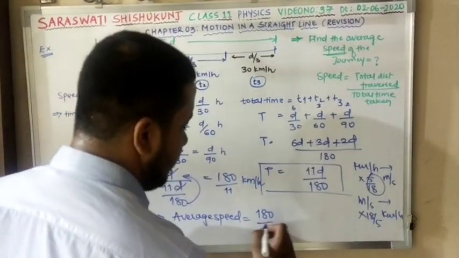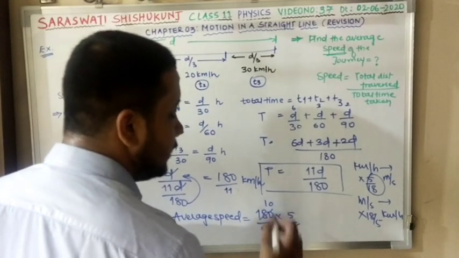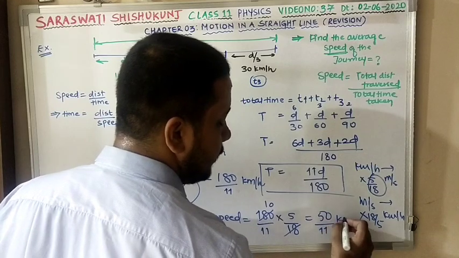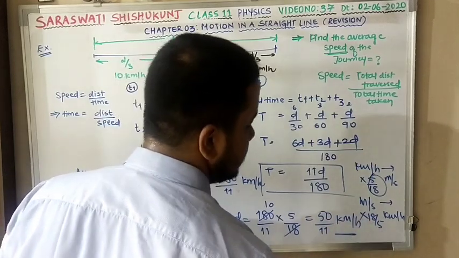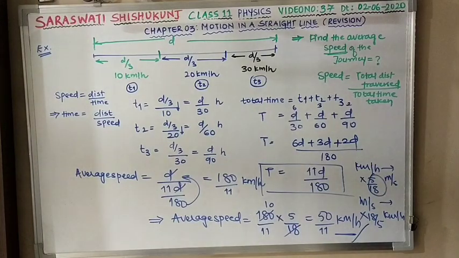So 180 divided by 11 into 5 by 18. Tens are. So the answer is 50 by 11 meter per second. This is the final answer. Hope it is clear perfectly. Any doubt? No doubt.